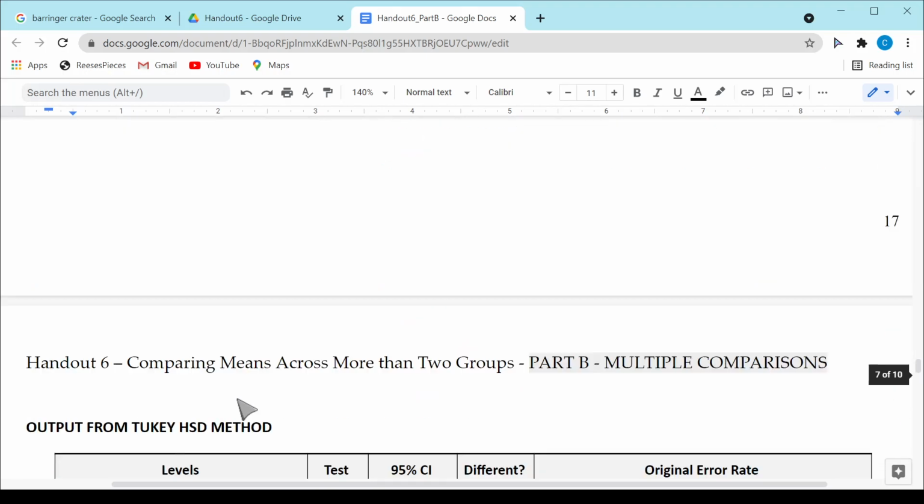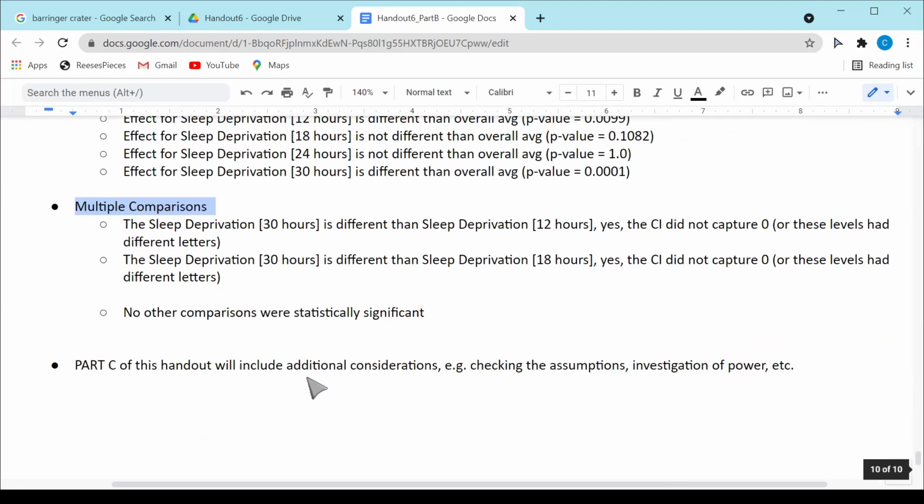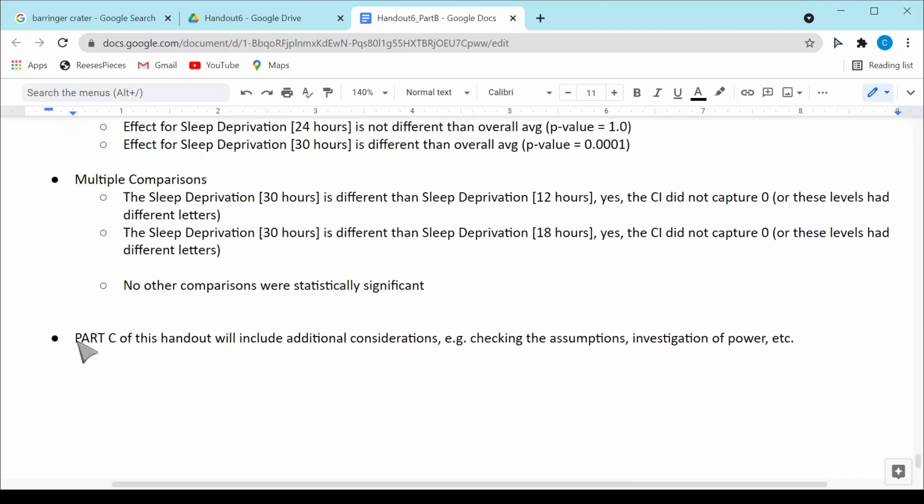Okay, so what is part C going to include? Let's just finish this up. Part C is going to include some considerations about checking the assumptions, investigating the power, and so on. And we will be back in class to discuss that particular part.